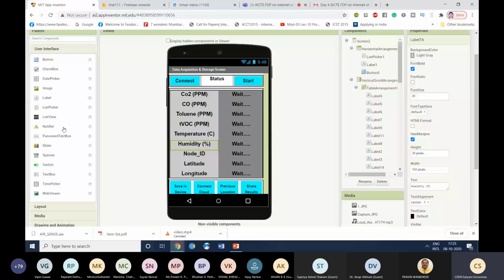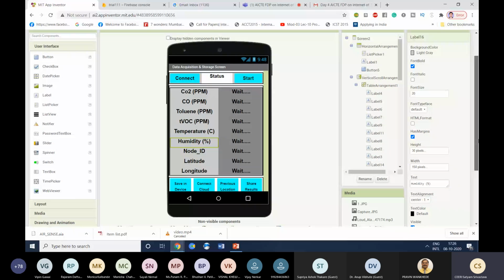So if you want, let us say, to generate a notification to a user, let us say my app should notify the user that my device is connected, for that you can use this notifier user interface, but you will not see it on your screen. It will be seen at the bottom, under non-visible components.